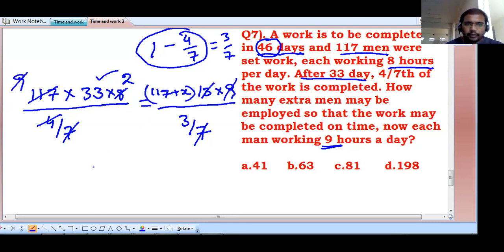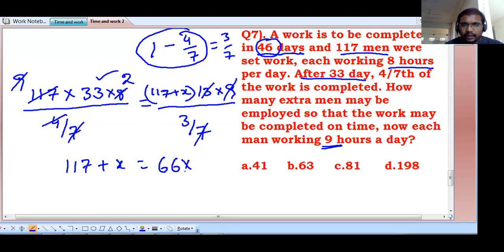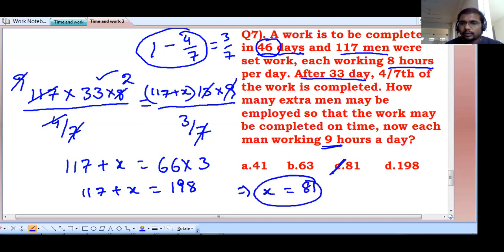Then what is the remaining value? 117 plus x is equal to 33 into 2, that is 66, into 3. Then 117 plus x is equal to 198. The next value you know, that is 81. Then the answer is equal to 81.